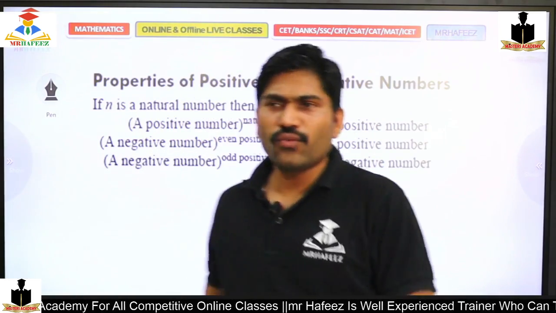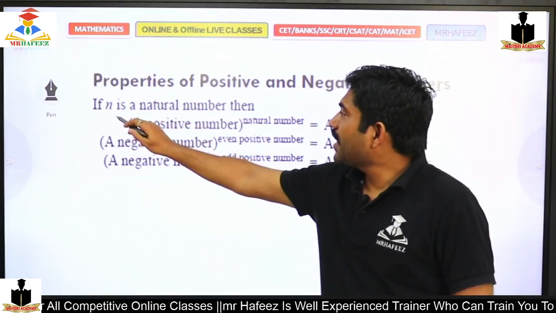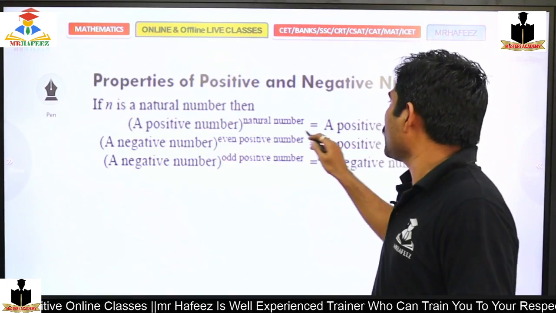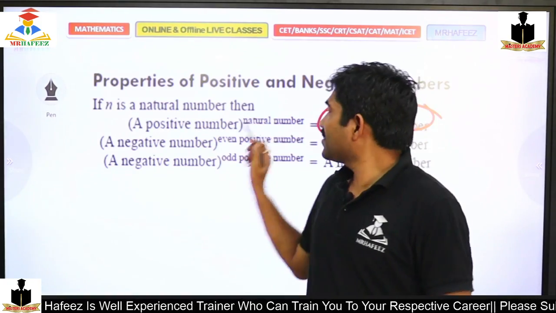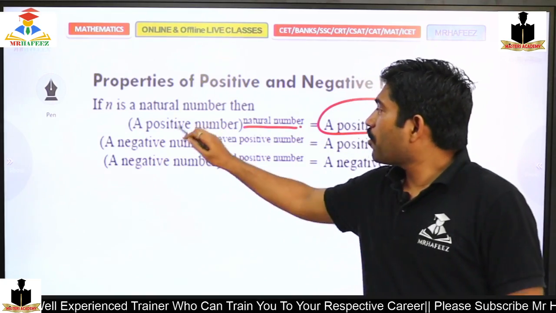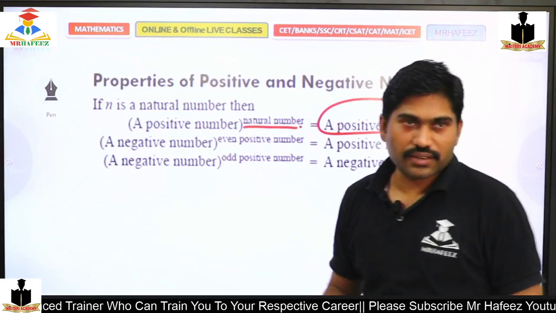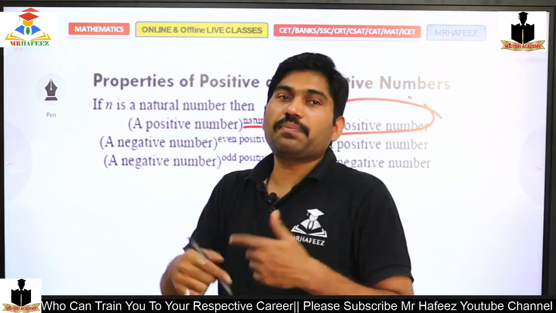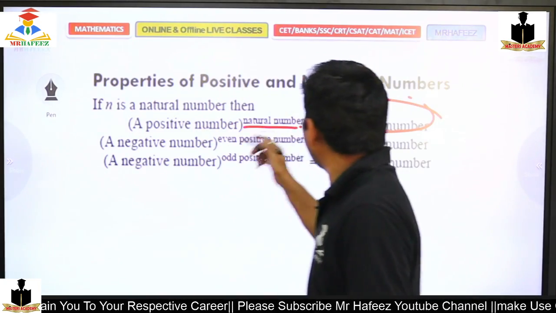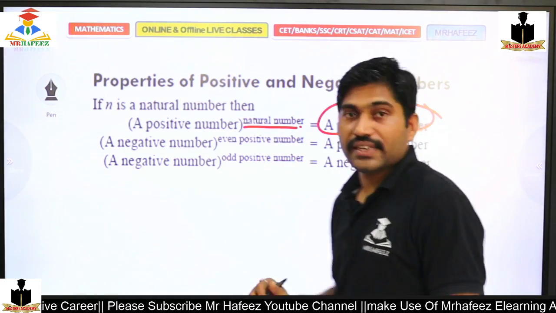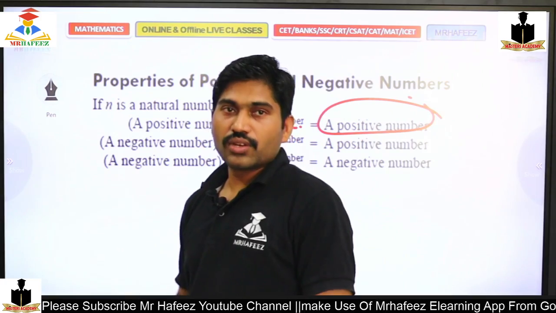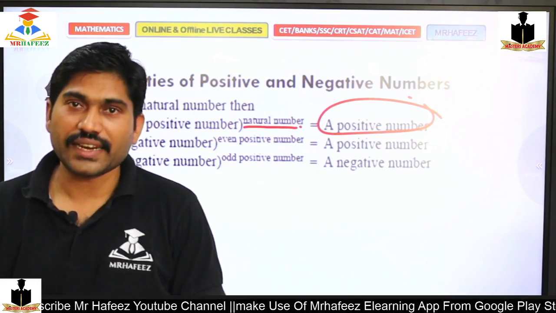And next, the properties of positive and negative values. If n is a positive natural number, a to the power n will definitely be a positive number, because a is positive and we are multiplying it. A positive number to the power of any natural number gives a positive number. Even a negative number to the power of an even positive number is definitely a positive number. Yes or no? So this is quite common, right?